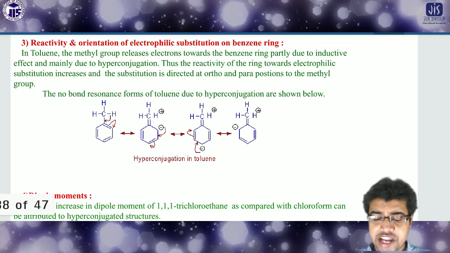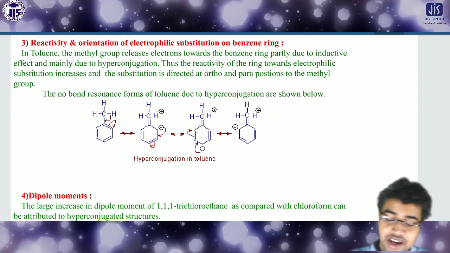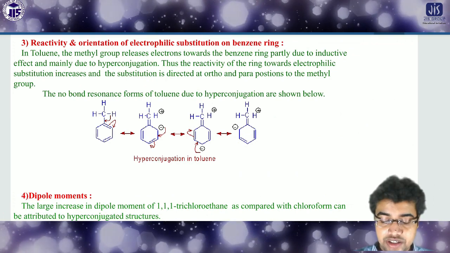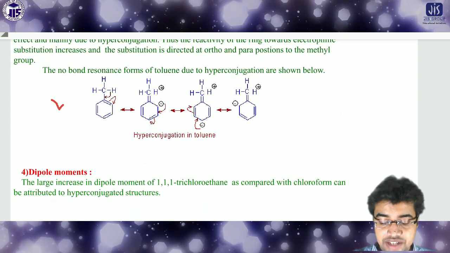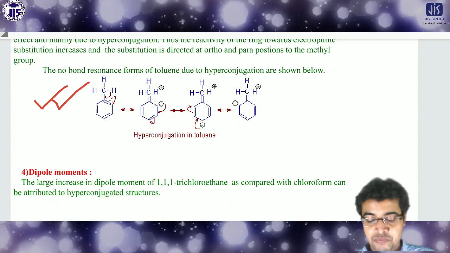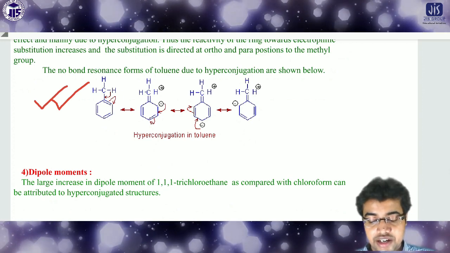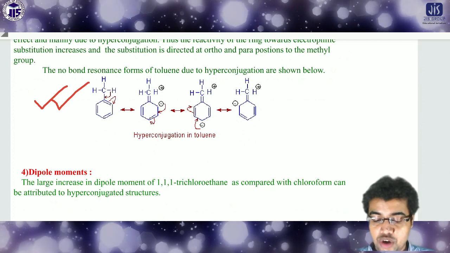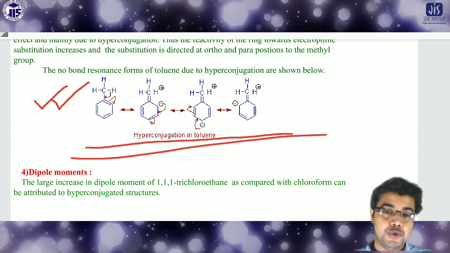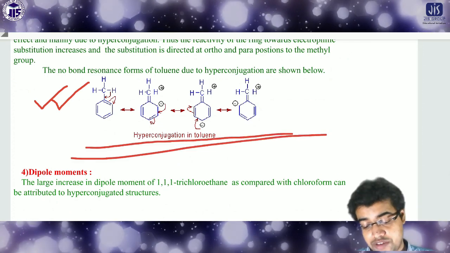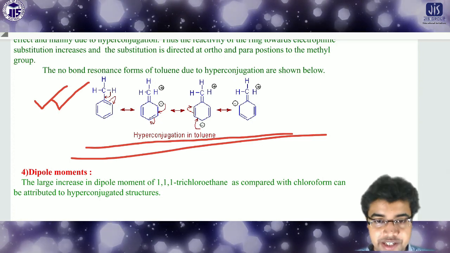Reactivity and orientation of electrophilic substitution on the benzene ring also involve an important role of hyperconjugation. Look, this is an example of hyperconjugating structures in toluene. In toluene also it is possible to develop hyperconjugating structures.